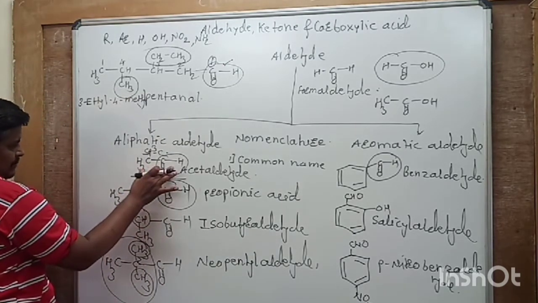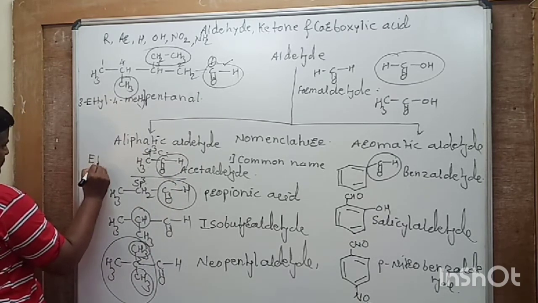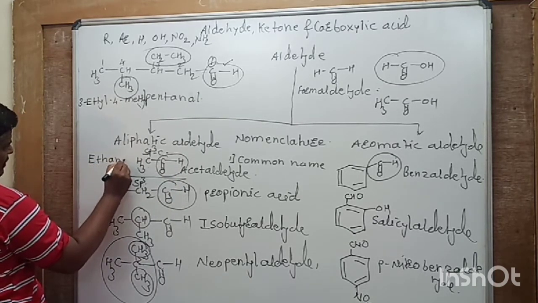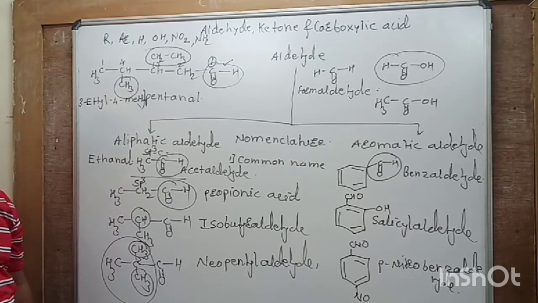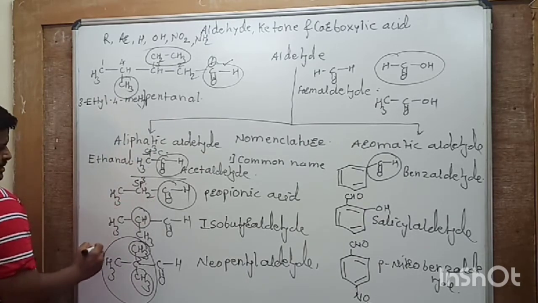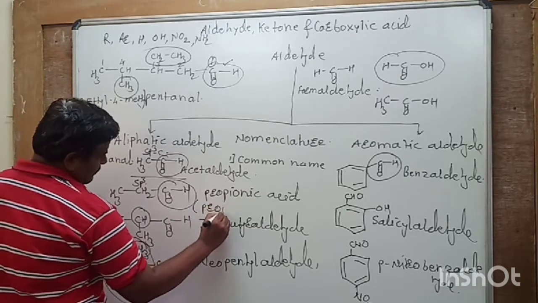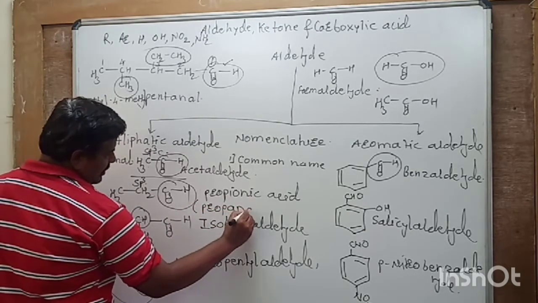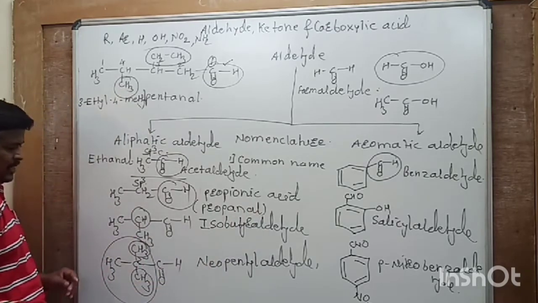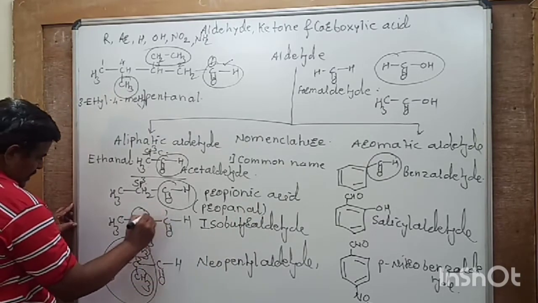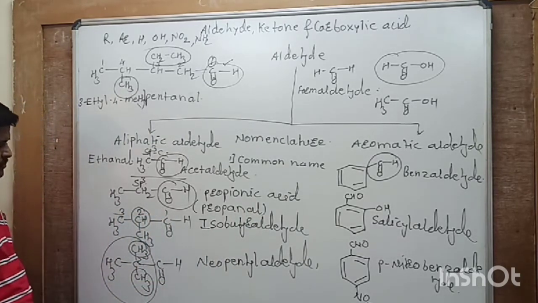So 2 carbons are present, so it is ethane. Replace E by Al, so it becomes ethanal. Next example is 3 carbon compound, so it is propane. Replace E by Al, so it becomes propanal. Now here 1, 2, 3.